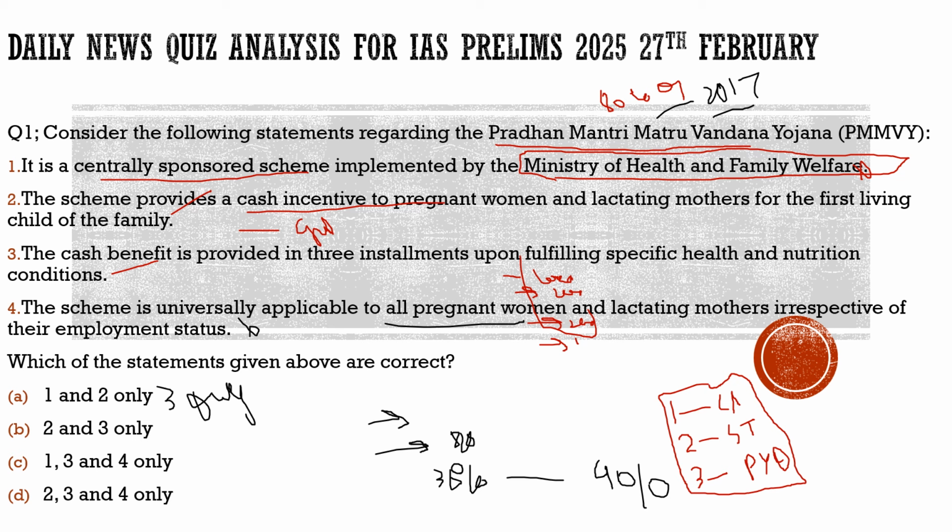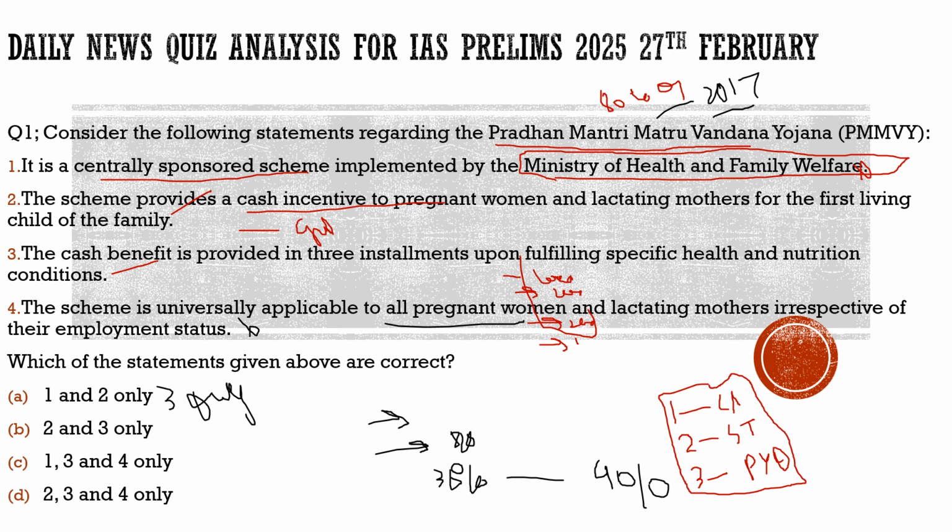And also a question can be asked in the mains exam too, about its implementation, how the woman's health is protected under this scheme, and various types of questions can be asked with respect to this scheme. Also a broader question can be asked, in which you can mention this Pradhan Mantri Matru Vandana Yojana, how the government is trying to elevate the woman in our country. So with this, I hope you had understood the question and also the context of the question.